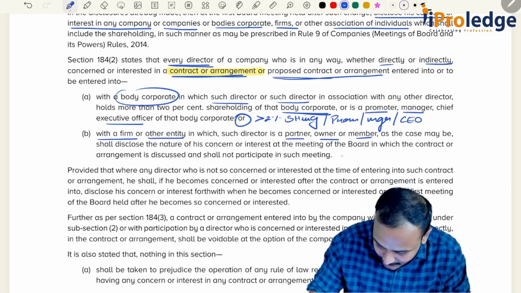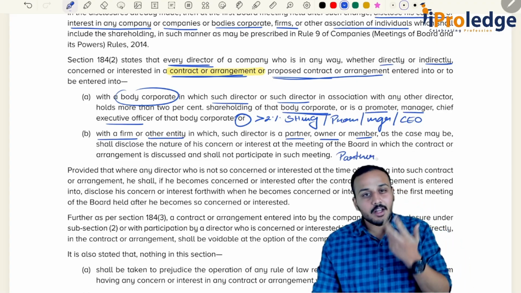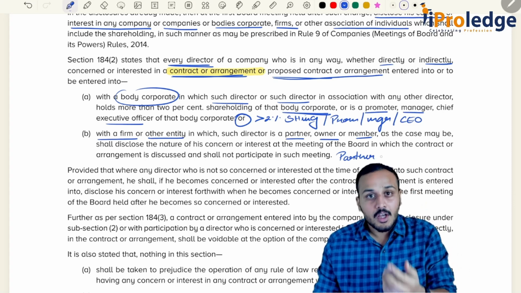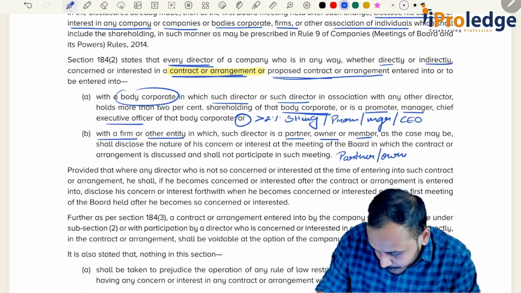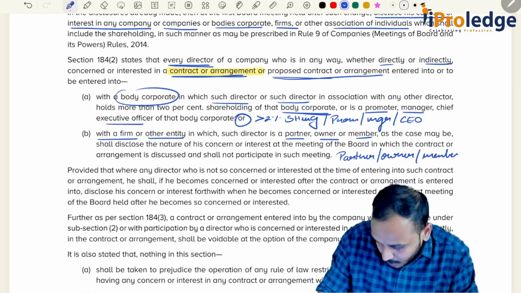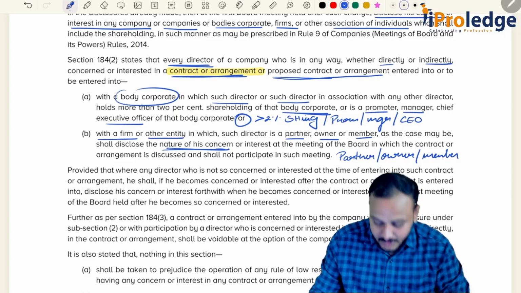Here only three things: partner, owner, or member. What do you mean by firm? Generally whenever I say firm, I mean partnership firms, your LLPs. As the case may be, shall disclose the nature of his interest.